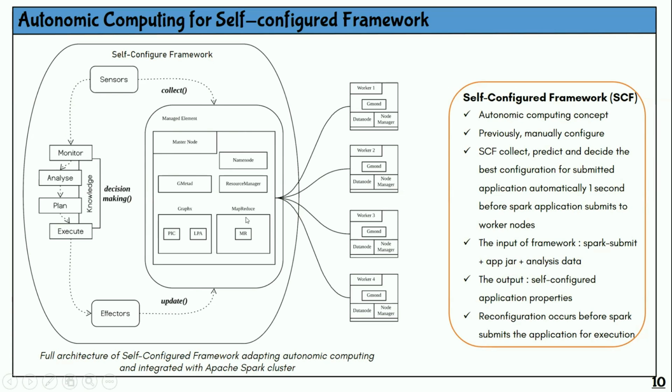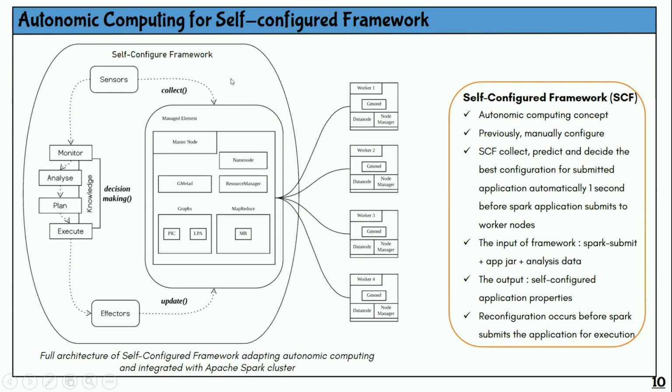So this framework resides in the master of the cluster. This is the worker, this is the master. So this framework only resides on the master node, and all of these reconfigurations occur before Spark submits the application for execution. Inside the self-configured framework, we designed three modules that adapt the autonomic computing concept: first collect, then decision making, and then update.